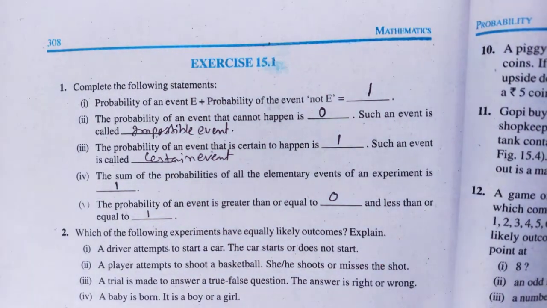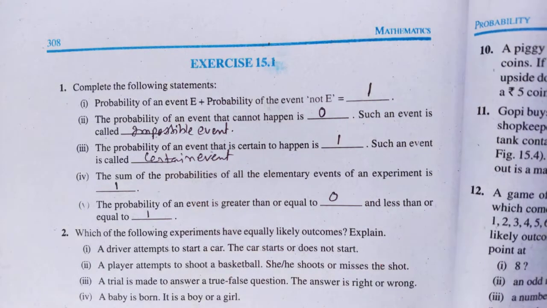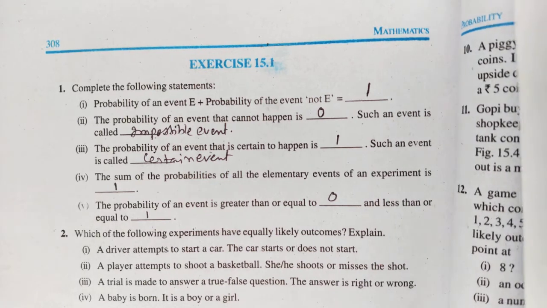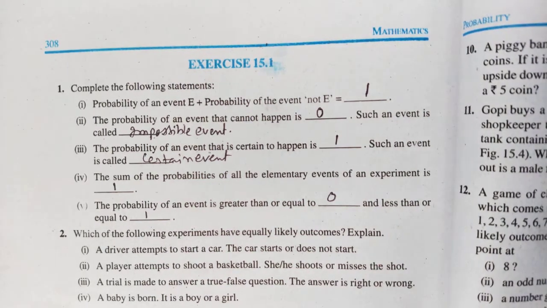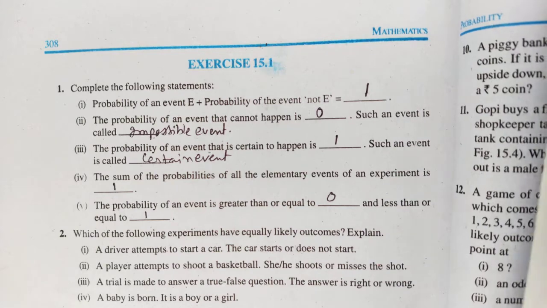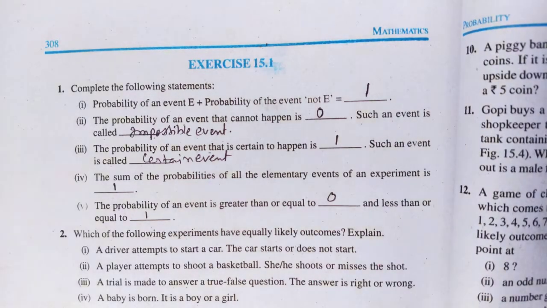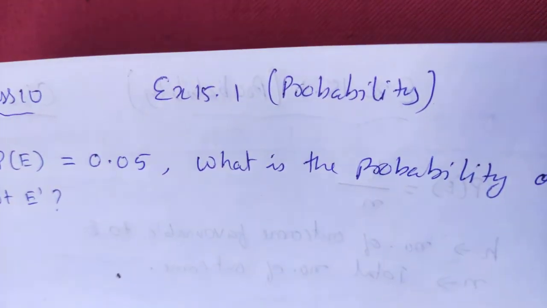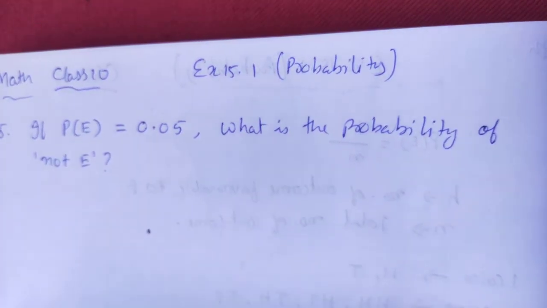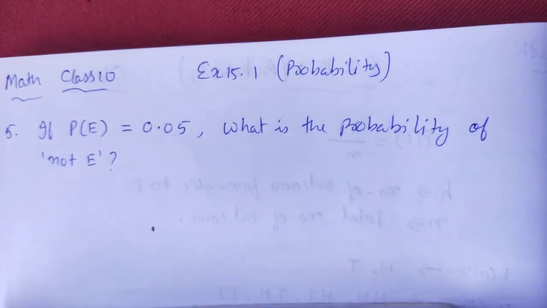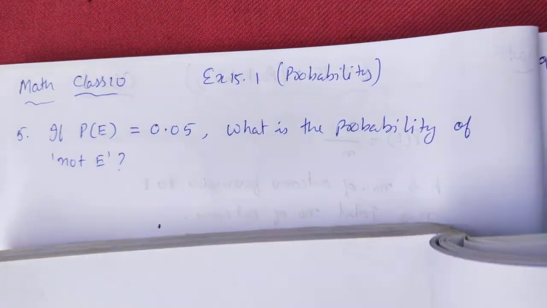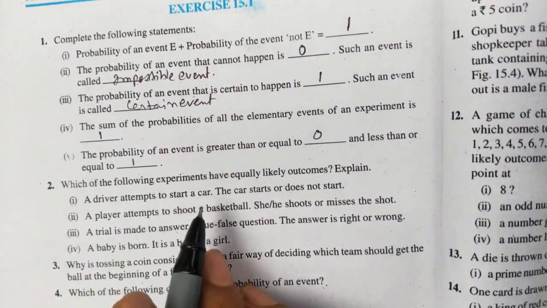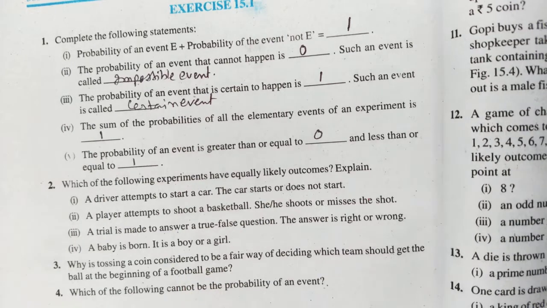Question number 2 is, which of the following experiments is equally likely. A driver attempts to start a car. Does the car start or does not start?